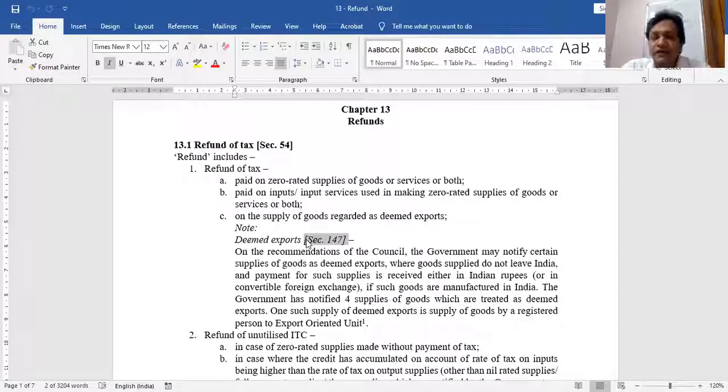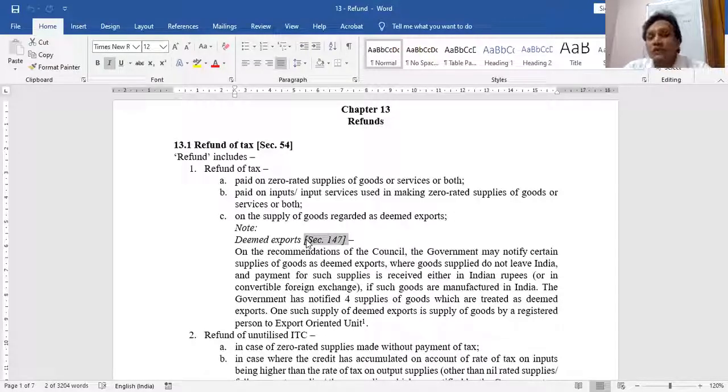Again, three taxes: tax paid on zero rated supplies, tax paid on deemed exports, and tax paid on inputs which are used in making zero rated supply. These three taxes can be refunded. Then the next point: refund does not include only tax paid by me on my supply.